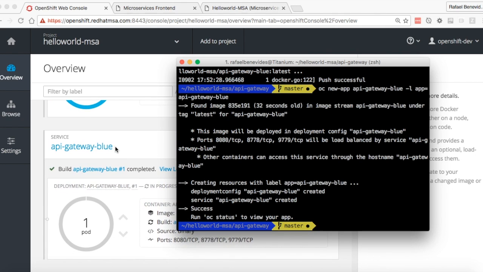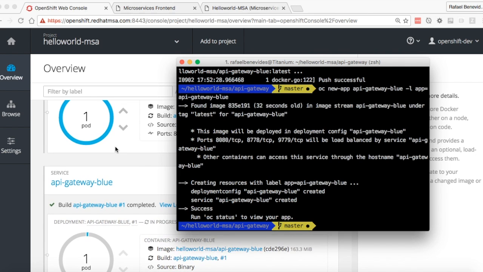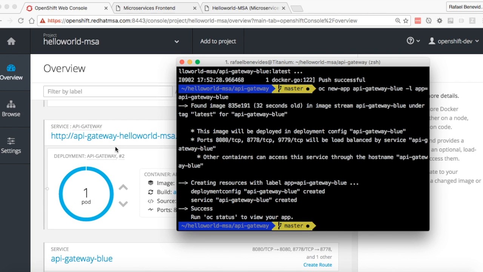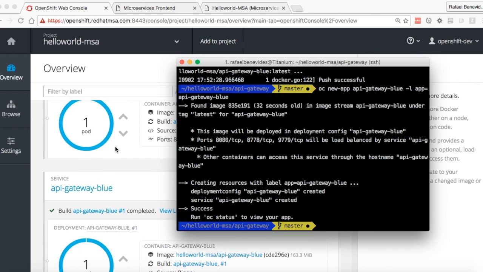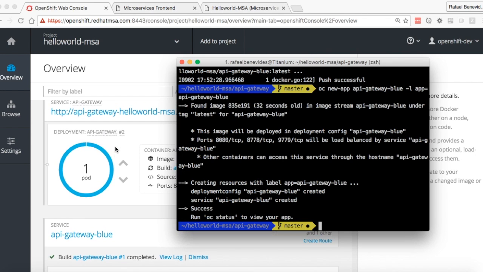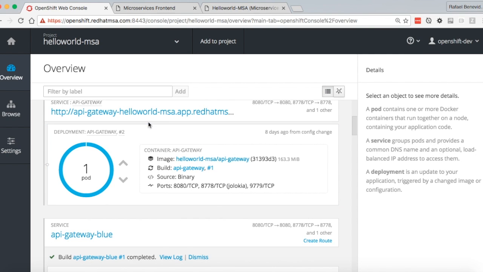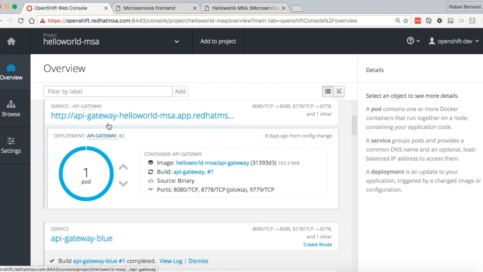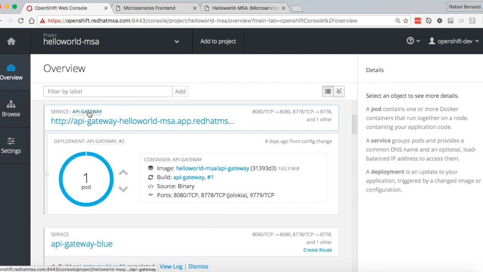Okay, now we have both environments running. We have the existing API Gateway and the API Gateway Blue. But the route API-gateway-hello world points to the existing service called API Gateway. What we need to do now is to switch the route from this service to this service.